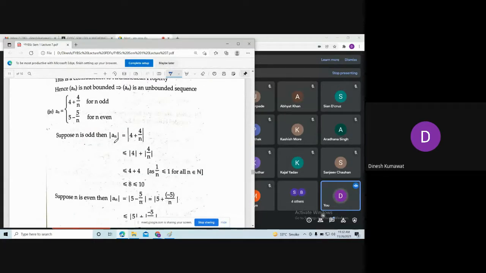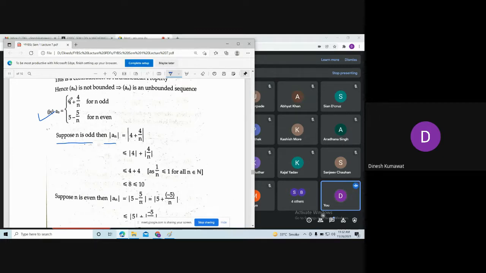Okay, they are using this modulus definition. So suppose n is odd. Now observe this proof carefully because this will help us to tackle such kind of problems. Right now, using guesses we can't conclude anything. We are just roughly guessing whether it is bounded or not.